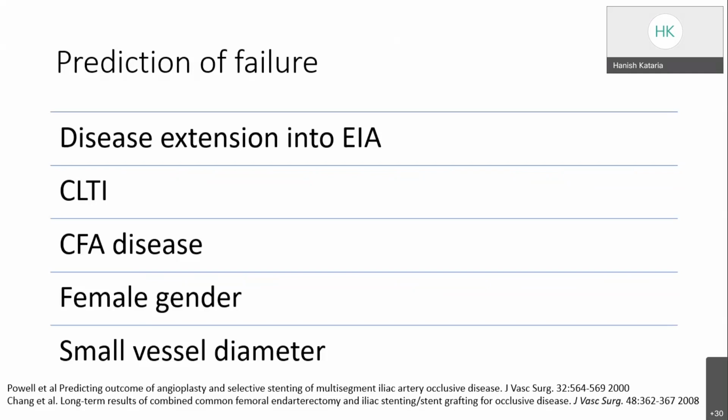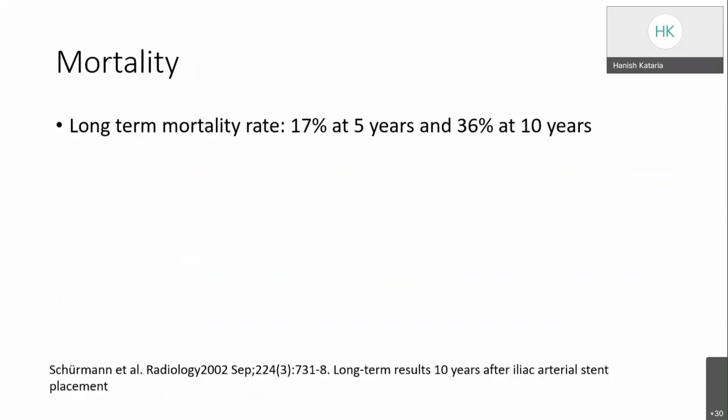The CFA disease effect depends on the burden of CFA disease, but if CFA endarterectomy is done along with it, then the patency rates are higher than without endarterectomy. Long-term mortality rates are approximately 17% at 5 years and 36% at 10 years, as reported in different studies.